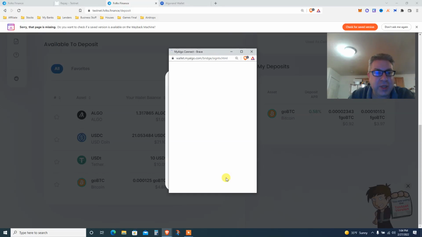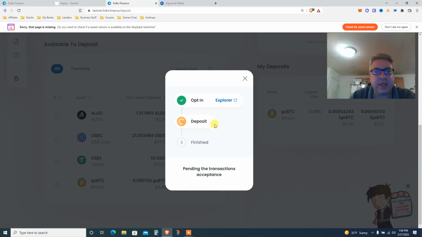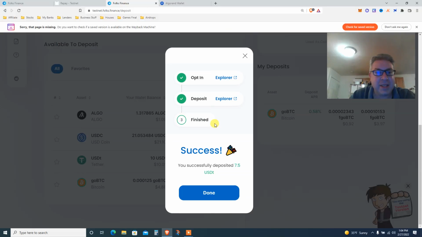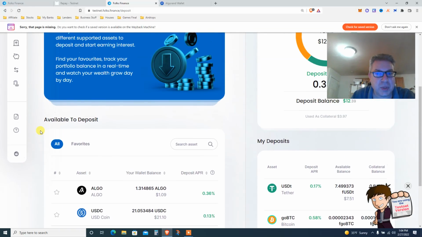I don't know how much we get, but this is a cool project to keep an eye on once it goes live. Approve again, and basically we just deposit $7.50. They were cheap on the Faucet, so I doubt they will be very big on the airdrop. But it is what it is. $7.50. Click done. I might be surprised. I don't know. Not a lot of people are talking about this specific one.